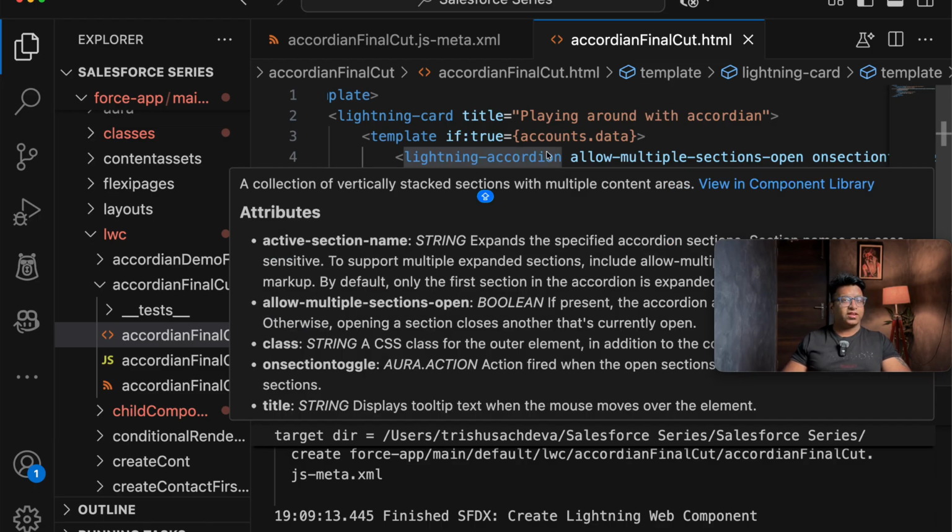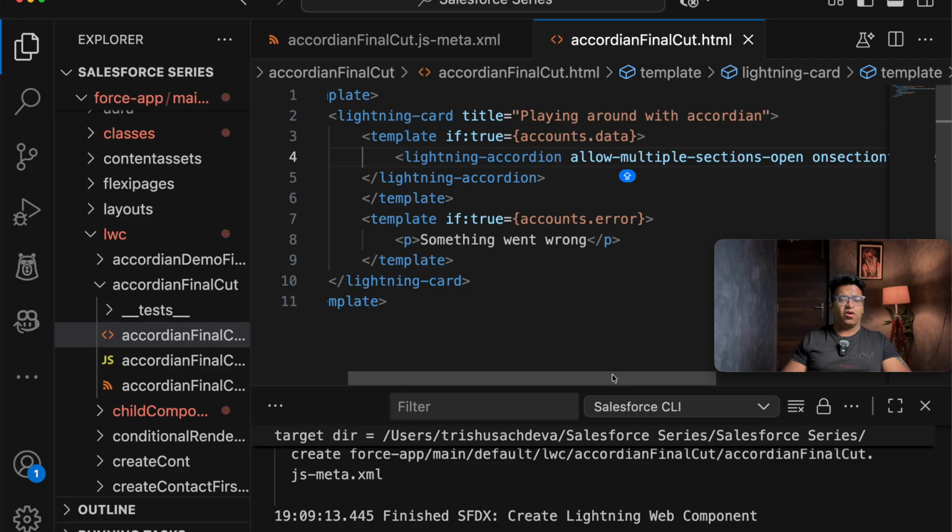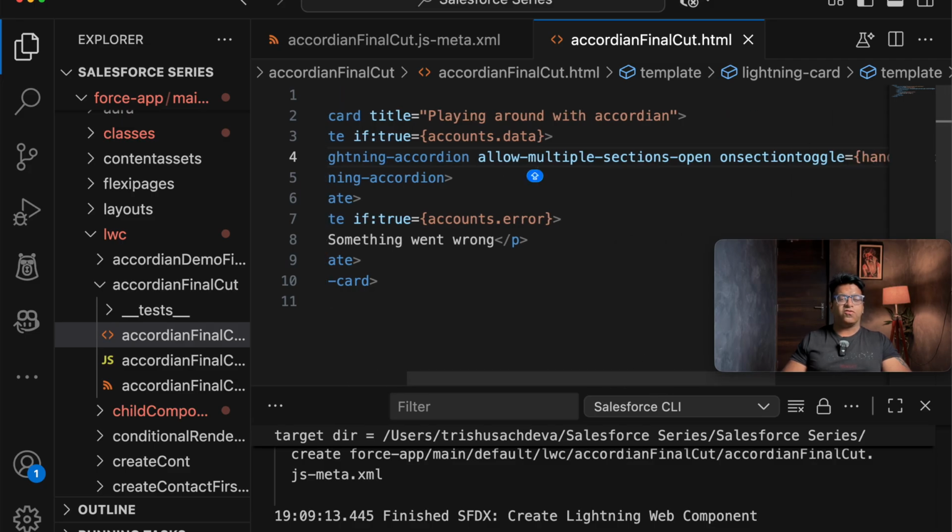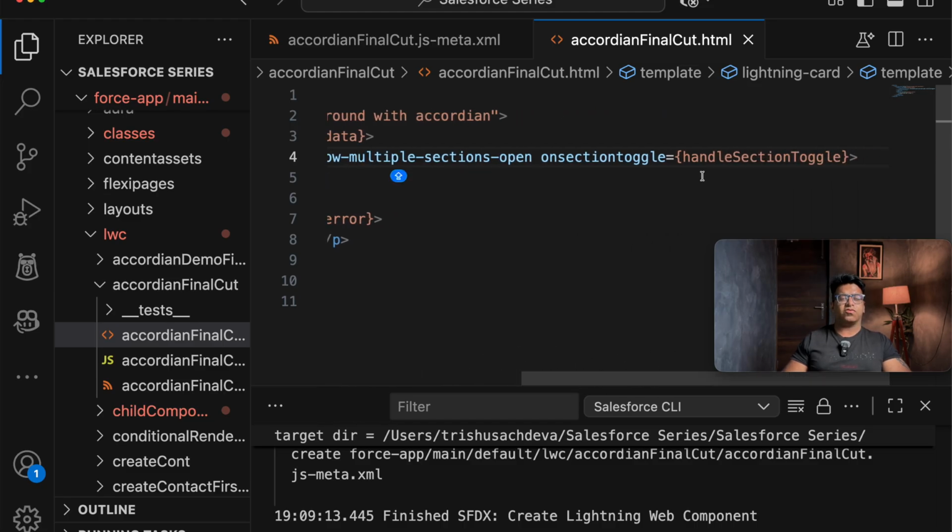First you have taken lightning-accordion, and next allow-multiple-sections-open. If you don't give this option, at one time you will be seeing only one account or contact. But if you give this option, allow multiple sections open, then you can play around with this. And on section toggle, you just need to give the method, that is handleSectionToggle, and we will just be taking console.log, nothing else. So this line is just giving me console.log.